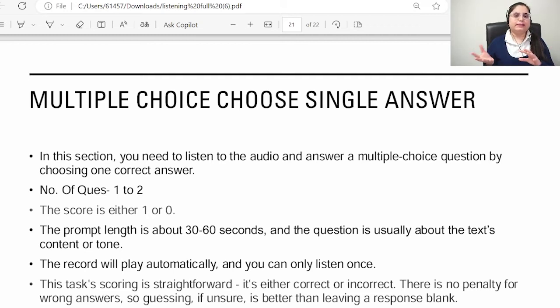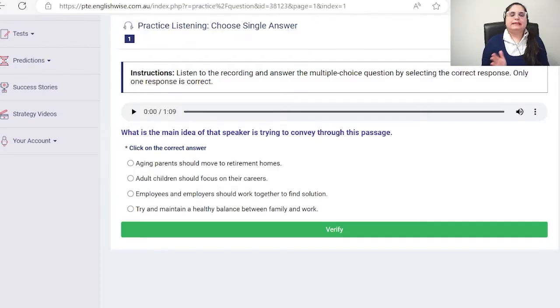And the audio length can be 30 to 60 seconds, and the question is usually about the text or the content. Basically, you have to make sure that you listen to it properly, carefully, and you get your correct answer. The recording will be played only once, no second time. If you know the answer, select it. If you don't know, just select option C. That's it. Let's do an example for choose single answer.